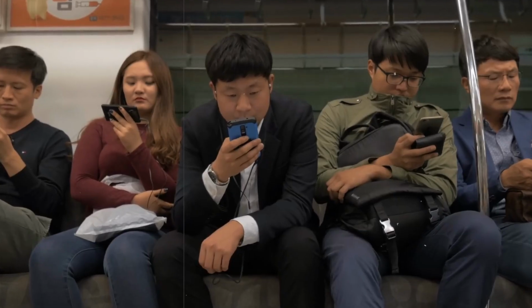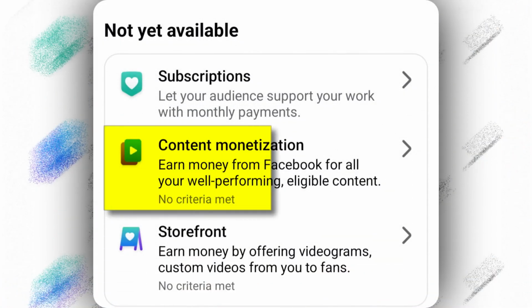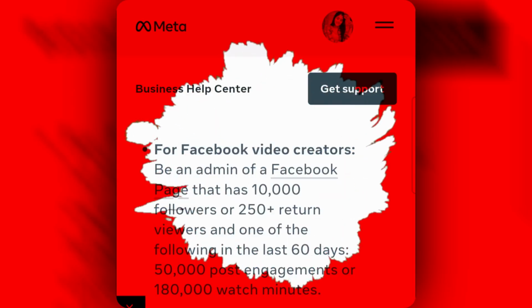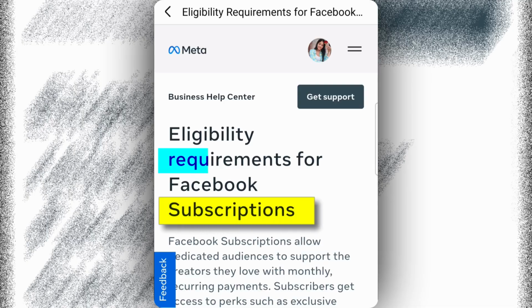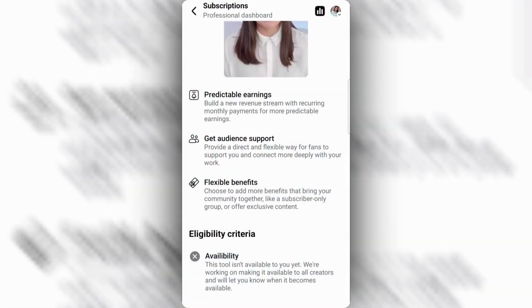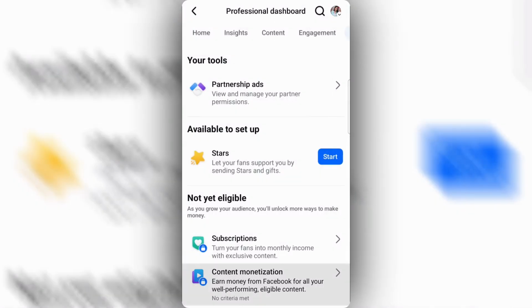As we told at the beginning of the video, many users are talking about this screenshot and they tell the criteria of content monetization, which is completely wrong. This is the criteria of subscription, which you must have come to know by now. So from here we come back now.